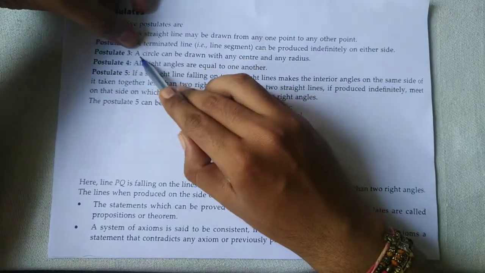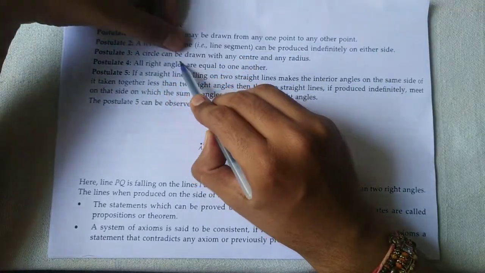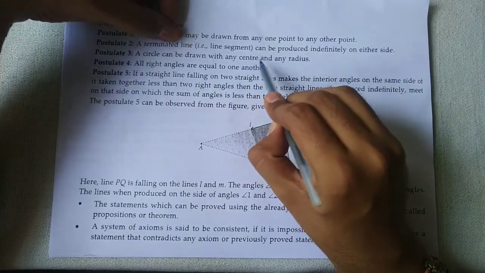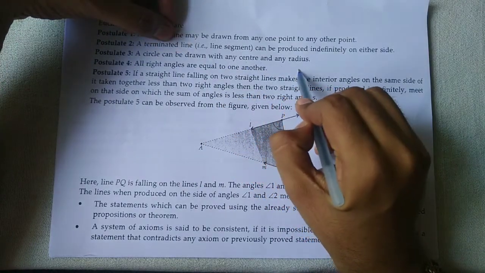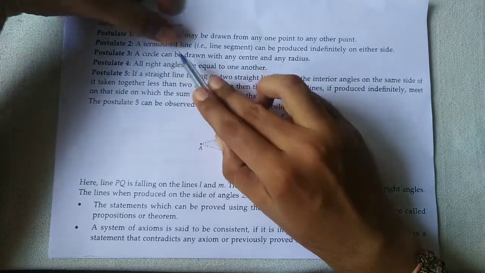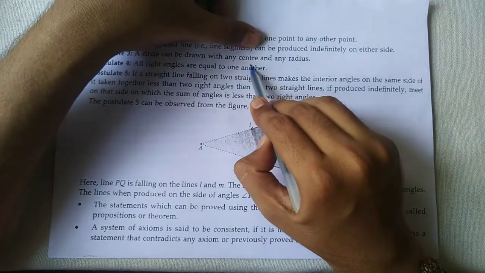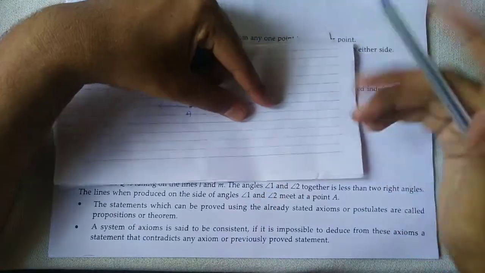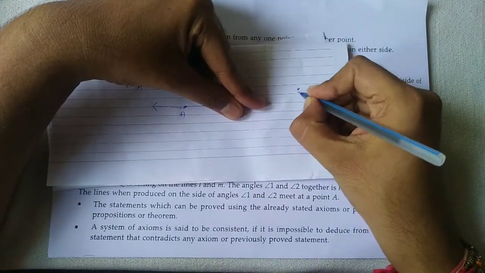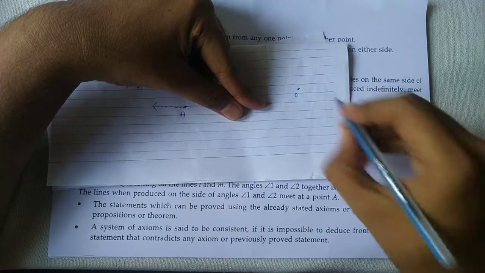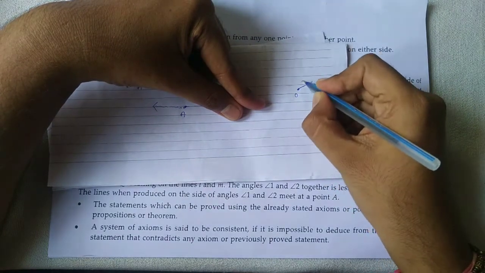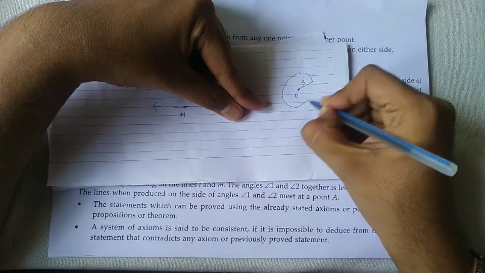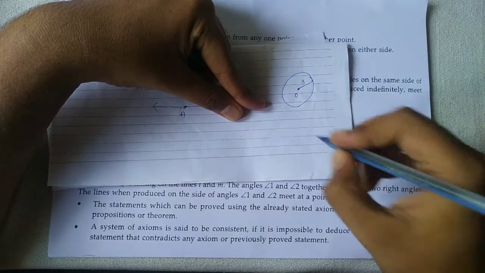Now postulate 3, a circle can be drawn with any center and any radius. Suppose I take here the point origin O, and we take a 3 centimeter radius, and I can draw the first circle.